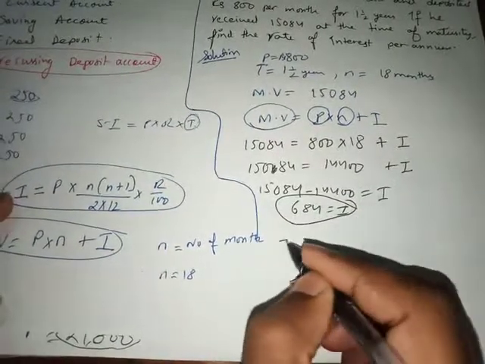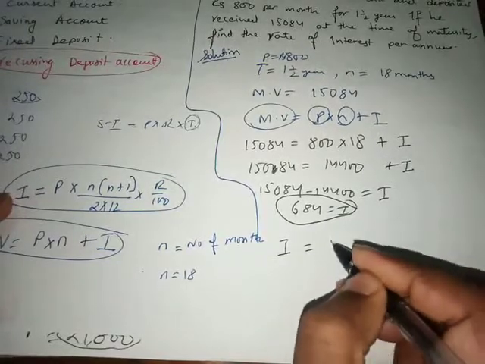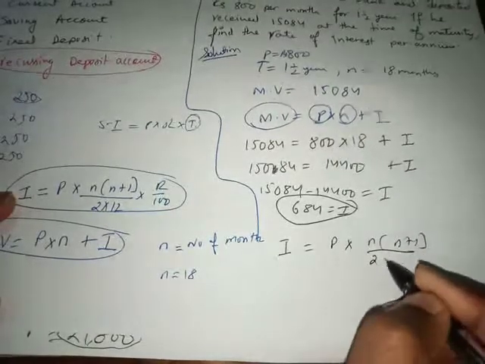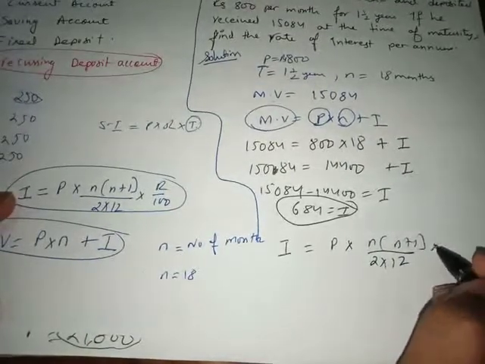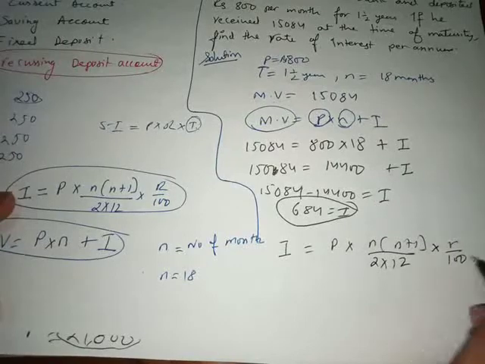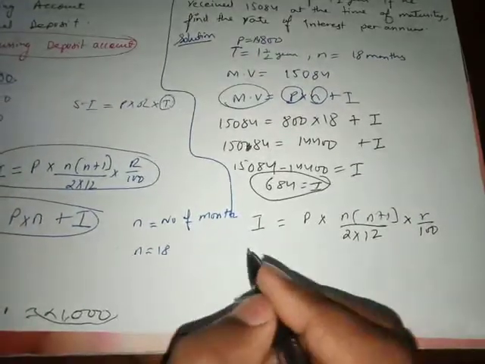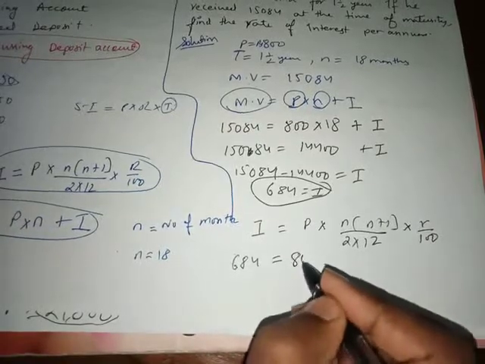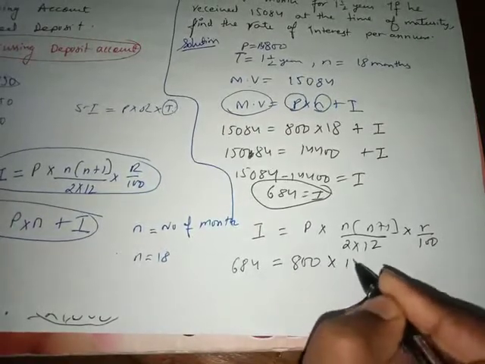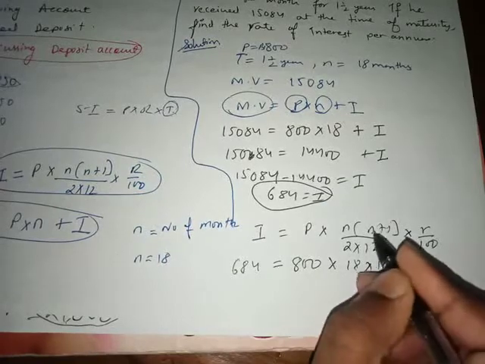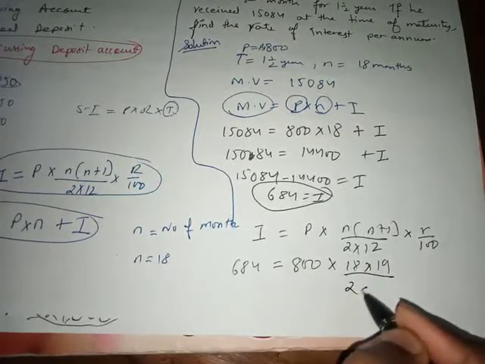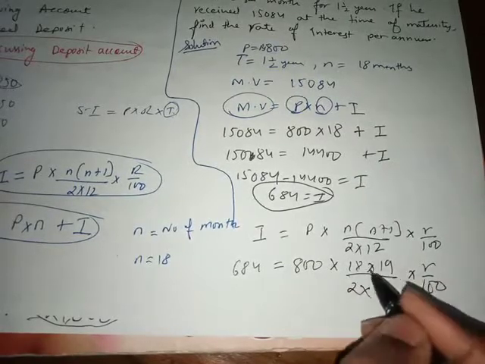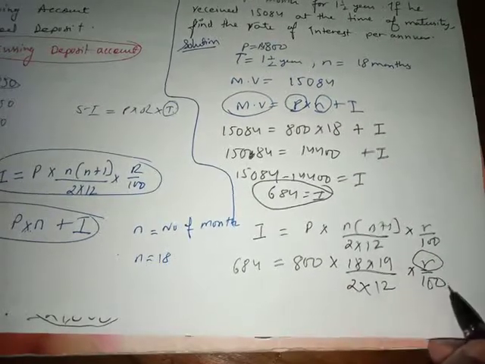So now I'll be putting in the formula for interest. What was the formula for interest? P into n into n plus 1 upon 2 into 12 into r upon 100. Now I already have 684 equals P is 800 into 18 multiplied by 19, 18 plus 1 is 19, upon 2 into 12 into r upon 100. So I have everything in this. The only thing that I don't have is r.